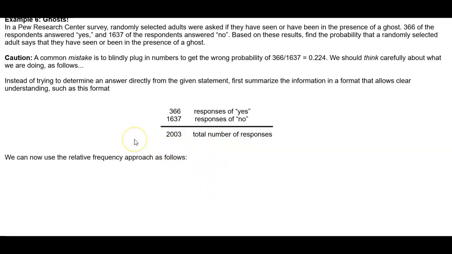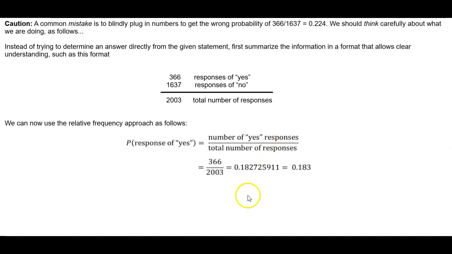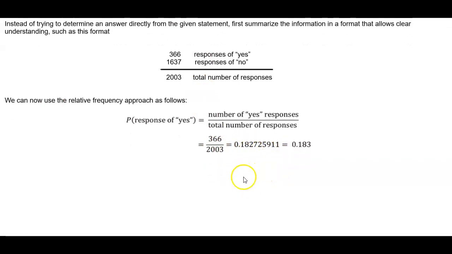Now we can use the relative frequency approach as follows. The probability of a yes response occurring is equal to the number of yes responses divided by the total number of responses. So therefore, we get 366, which is the yes responses, divided by the total number of responses, which is 2,003. Now when we divide that, we get 0.182725911. Now remember, we want to round it to 3 decimal places, so